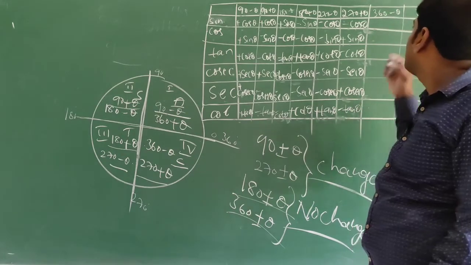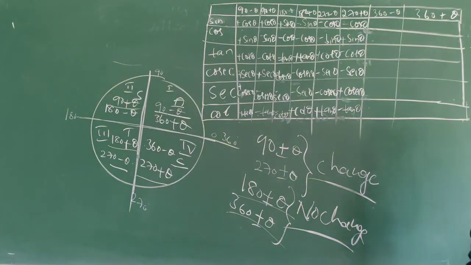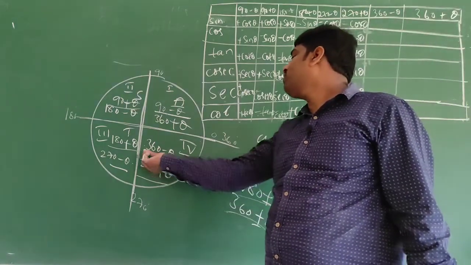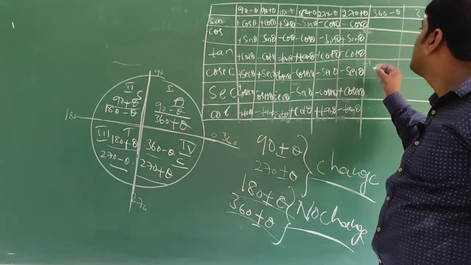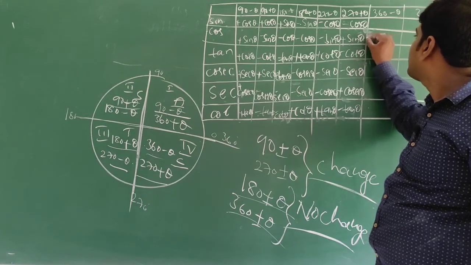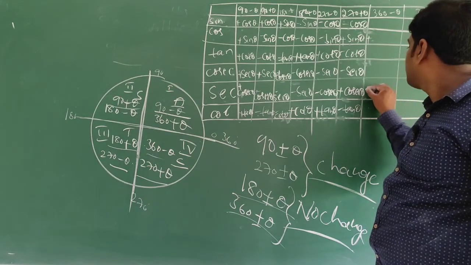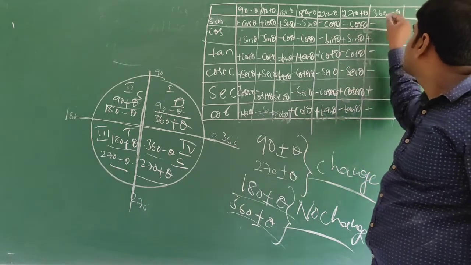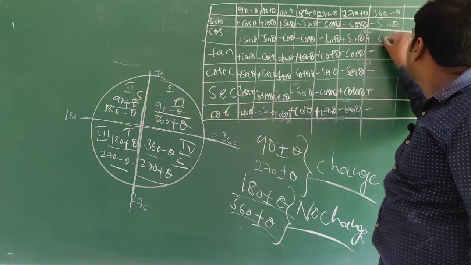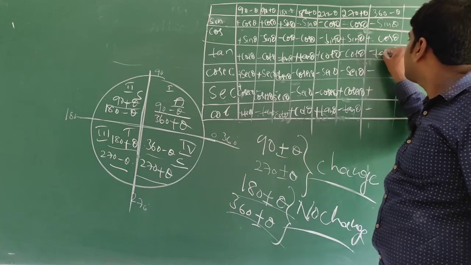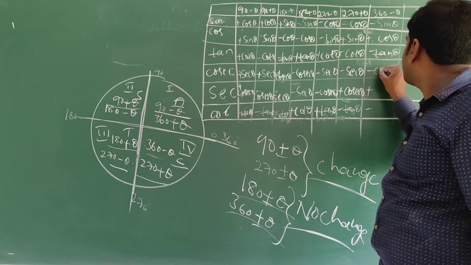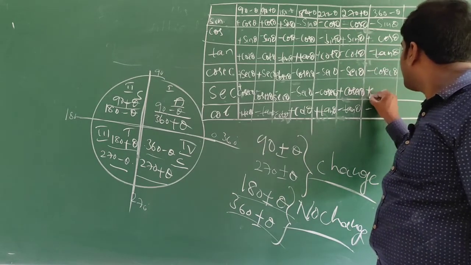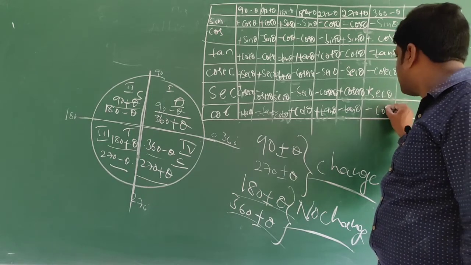Okay. Now 360 minus theta. 360 minus theta is also present in the fourth quadrant. That is cos and secant are positive, plus, minus, minus, minus, minus. That is sin becomes sin theta, cos theta, tan theta, cosecant theta, secant theta, cot theta only.